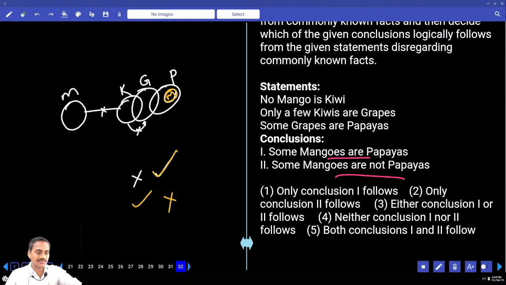Hence it is the case of either or. When the first is true, the second is false, and when the second is true, the first is false. In one case the affirmative is true, in another case the negative is true. Hence either 1 or 2, choice 3, question 32.